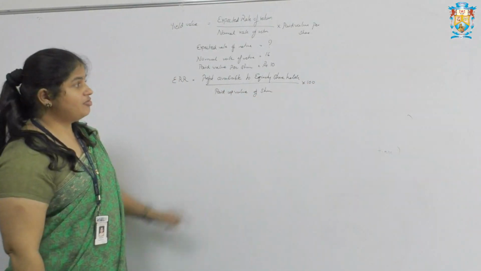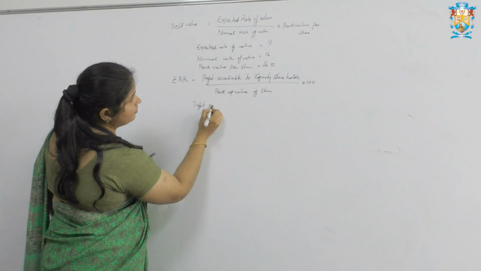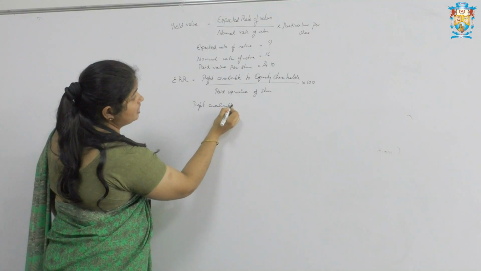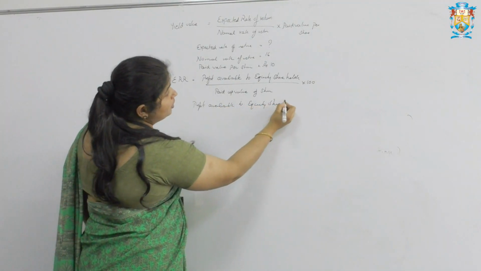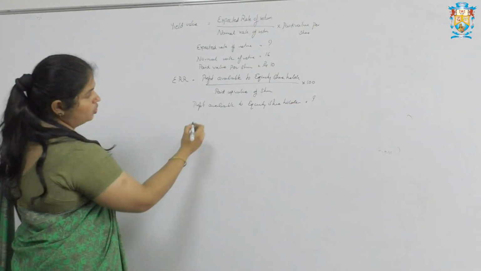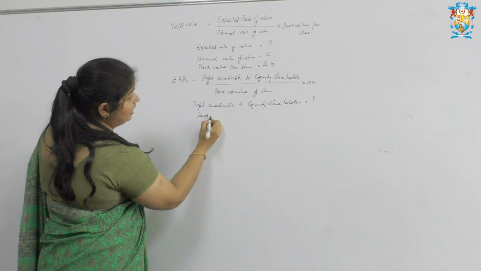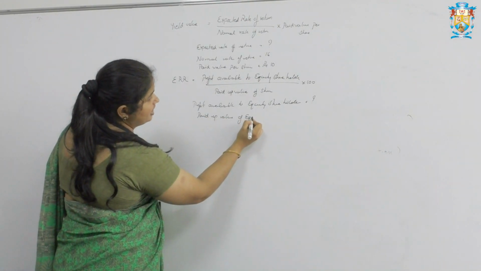So this is the formula. Now profit available to equity shareholders is not given. We have to draw the format and identify the value, that is not known. Paid up value of equity share is given.